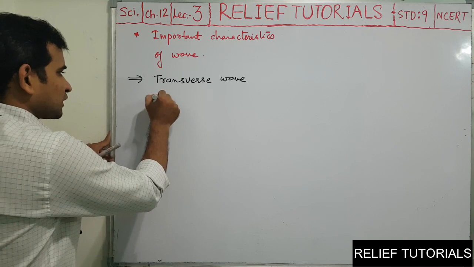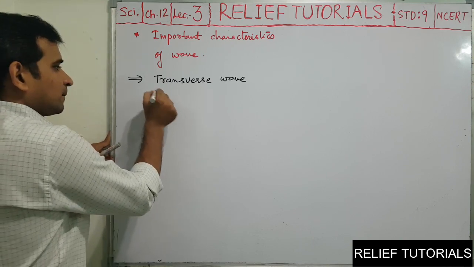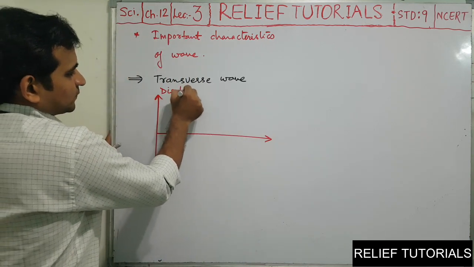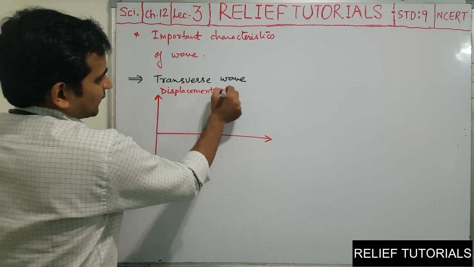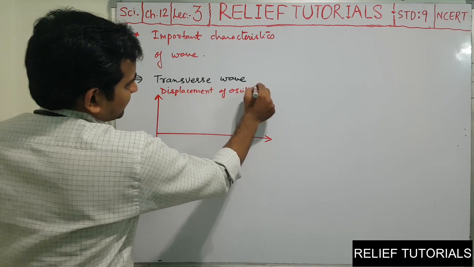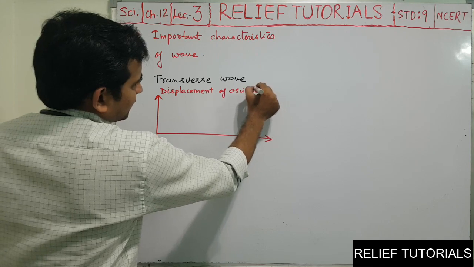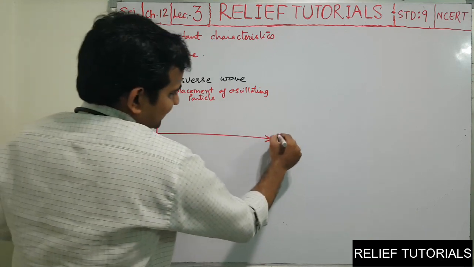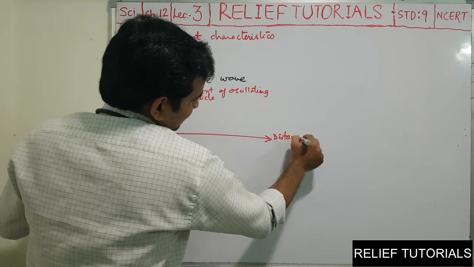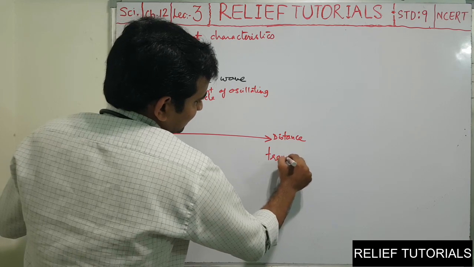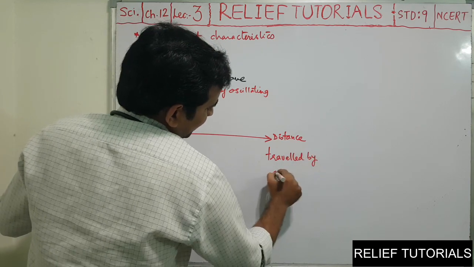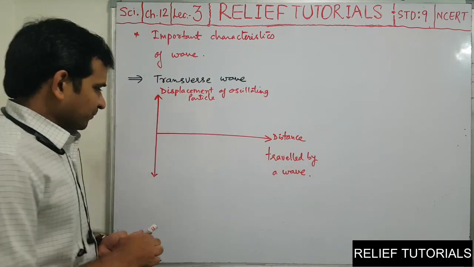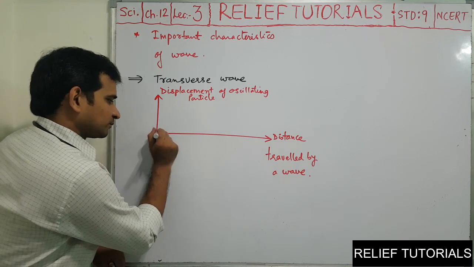In a transverse wave, we draw the graph of displacement of an oscillating particle on the y-axis, and on the x-axis the distance traveled by a wave. So in the initial position, the displacement is 0.